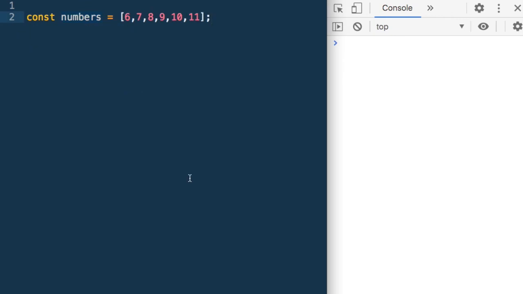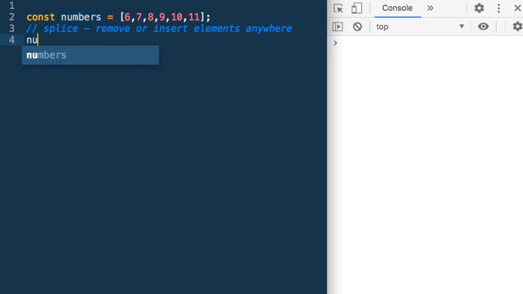Suppose we have this array of numbers which has these numbers in it. Now we want to insert or remove numbers somewhere in between. So for that we use splice to remove or insert elements anywhere in the array. So I could say numbers dot splice 2, 3, and let me just do a console.log numbers.